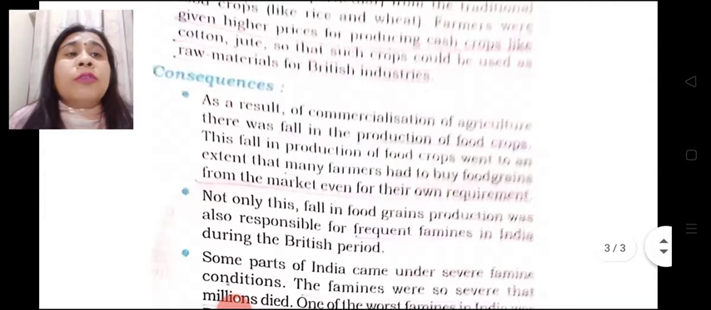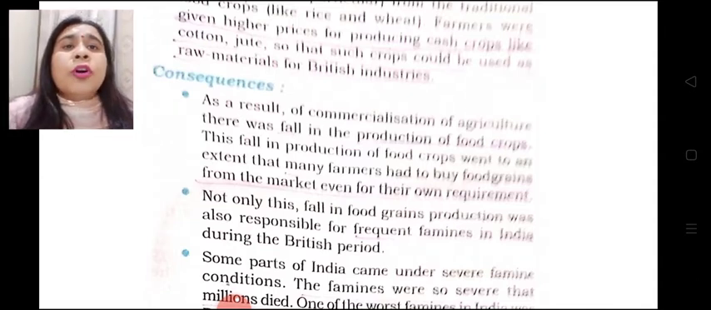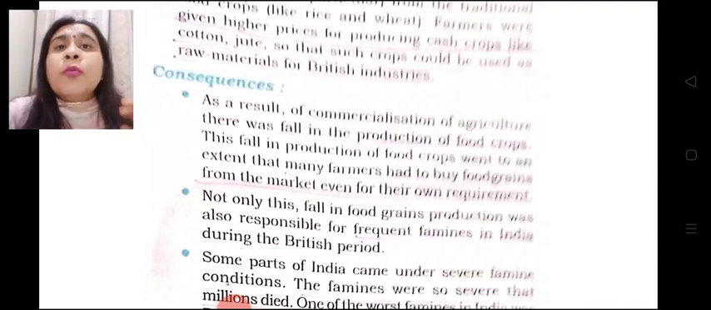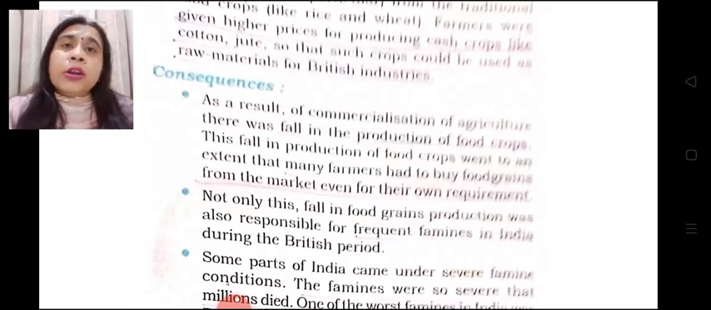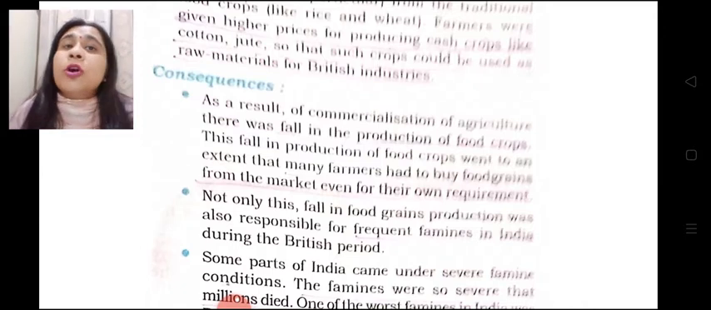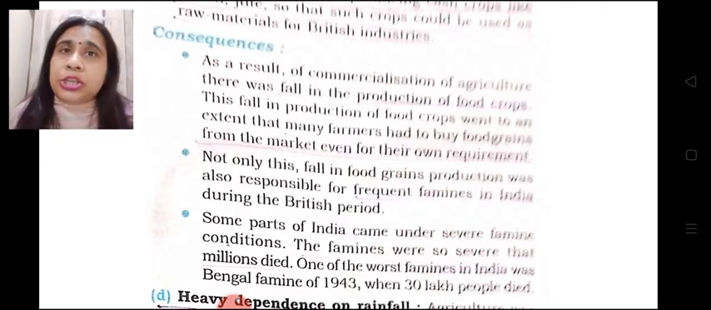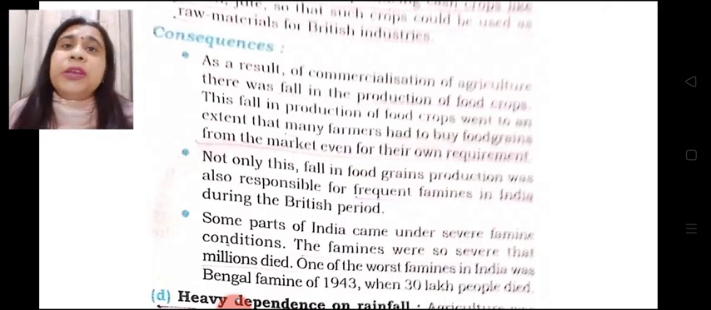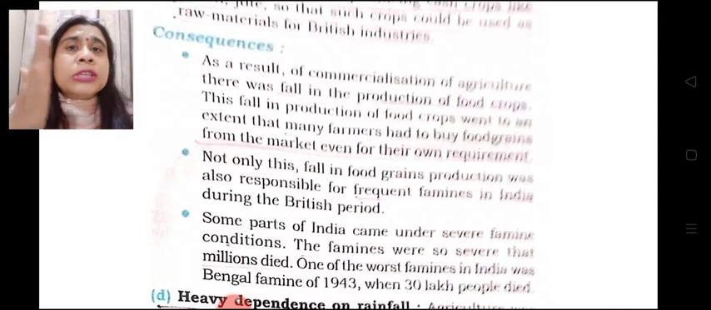Due to all this, what happened? The market for food grains was not available in our market, and as a result of this forced commercialization, production of food crops declined to a greater extent, and we had to buy food grains from the foreign market. So in spite of more than 70% of the population being engaged in agricultural activities, we were dependent on foreign countries for our own survival. We did not have enough food grains. Frequent famines were taking place. Famine is a condition which takes place due to a decline in the availability of food grains. So food availability was declining.